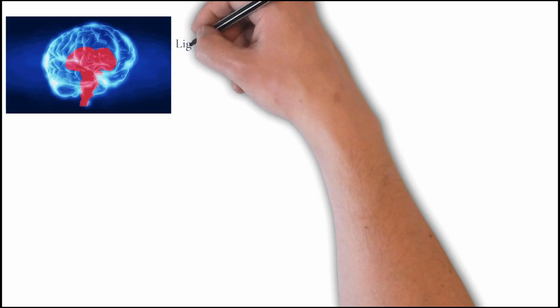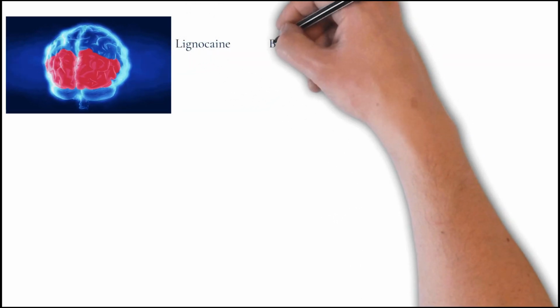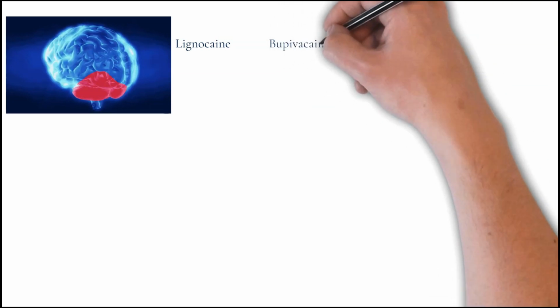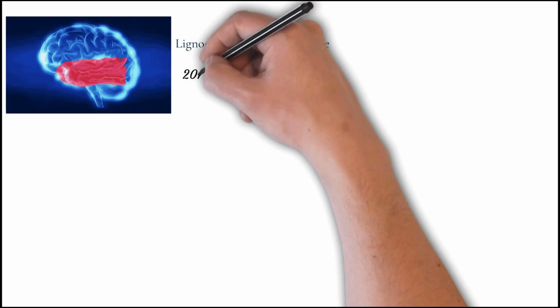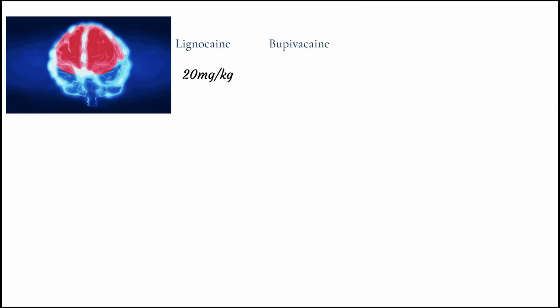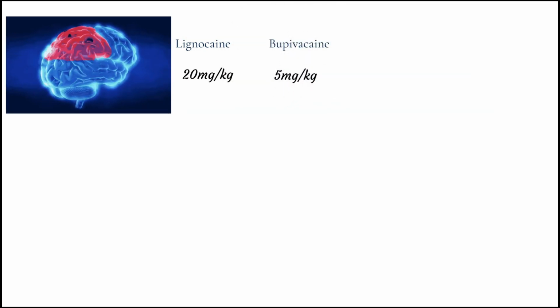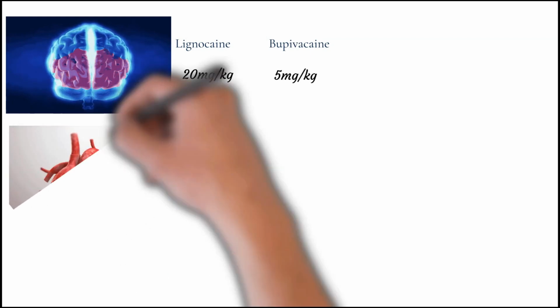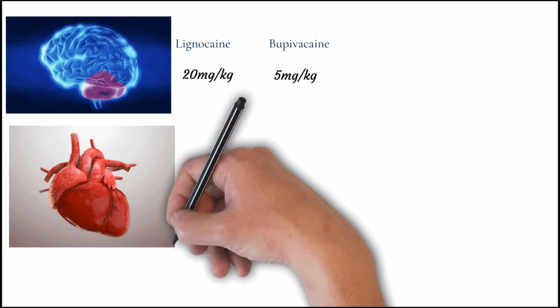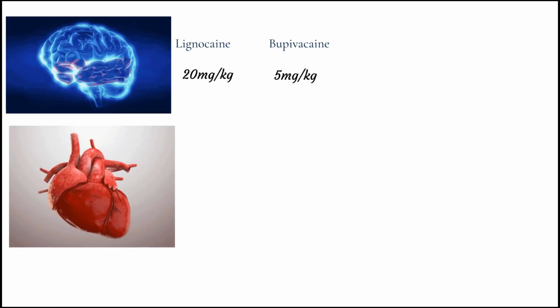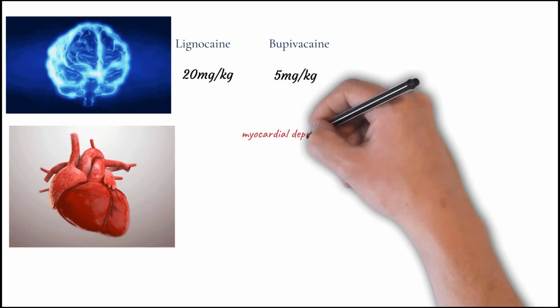Friends, seizure is one of the most common neurotoxic manifestations of local anesthetics such as lignocaine and bupivacaine. The lignocaine will produce seizure at a dosage of 20 mg per kg, while the bupivacaine will produce it at a dosage of 5 mg per kg. After neurotoxicity, we shall be studying the cardiovascular side effects of the local anesthetic drug when used in high concentration.